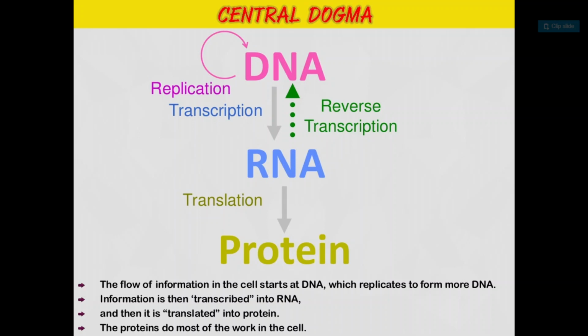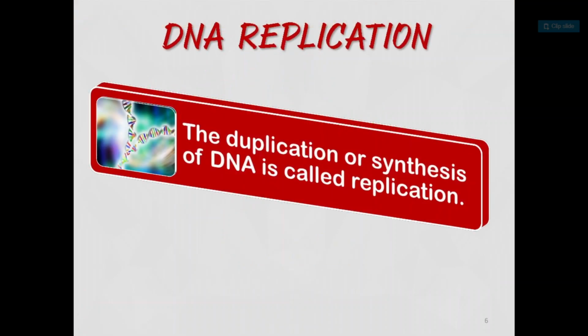So the flow of information in the cell starts at DNA, which replicates to form more DNA. Information is then transcribed into RNA and then translated into protein. The proteins do most of the work in the cell. So this is the central dogma of DNA. Now the next slide is DNA replication.